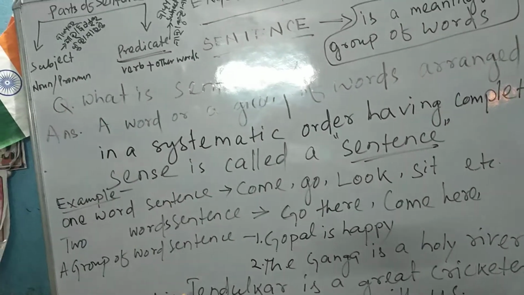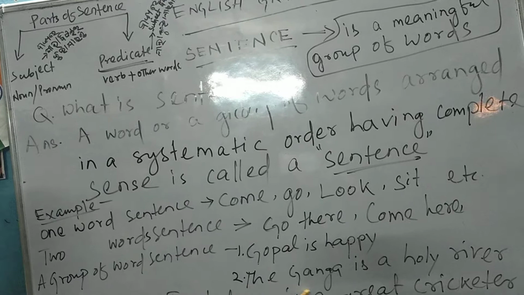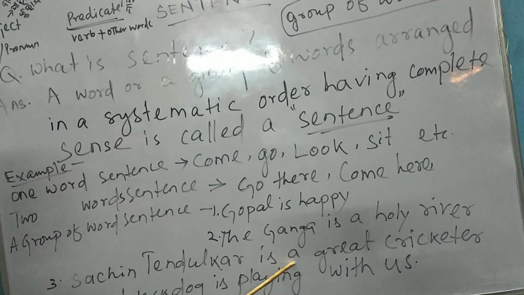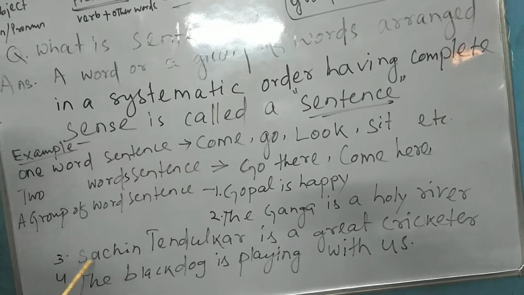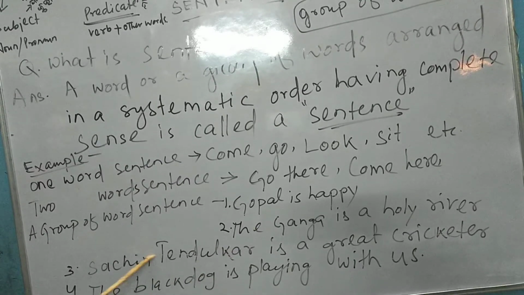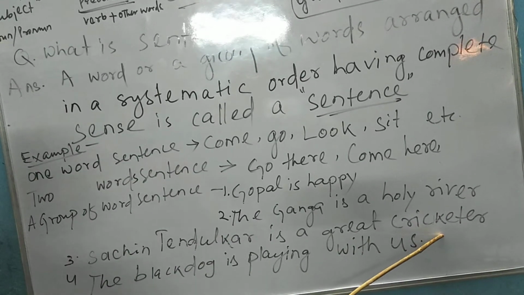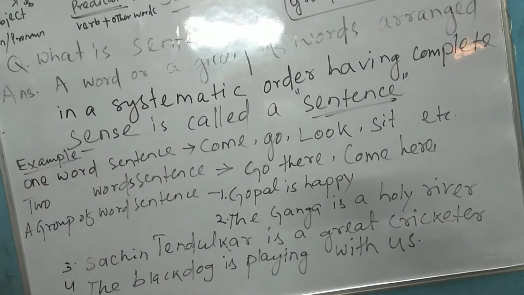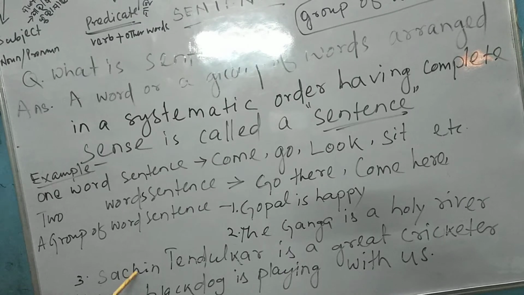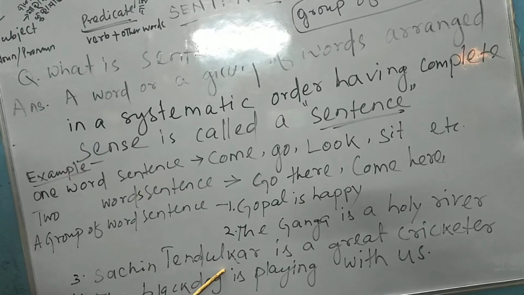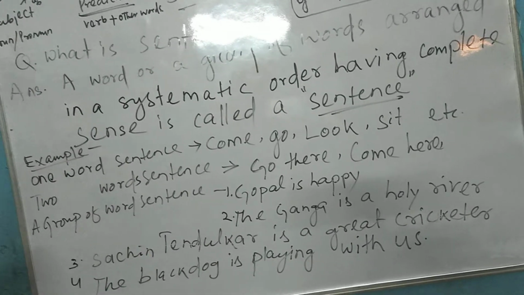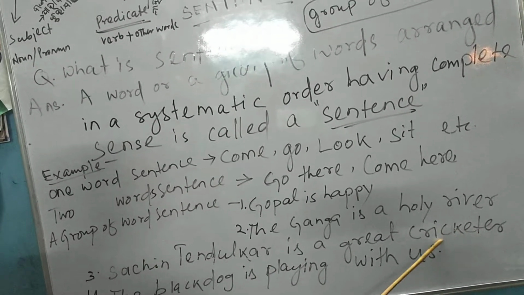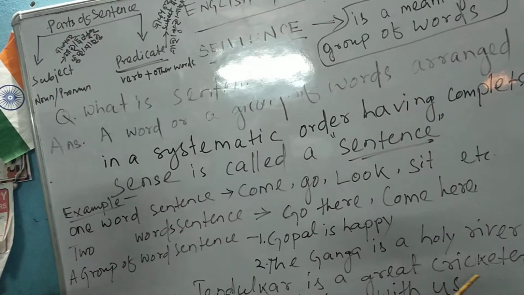So the subject is Sachin Tendulkar, and the predicate is what is told about Sachin Tendulkar: that Sachin Tendulkar is a great cricketer. But why is another name not written as a great cricketer? Because this belongs to him. So Sachin Tendulkar is the subject and "is a great cricketer" is the predicate.